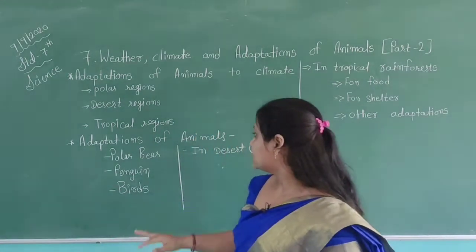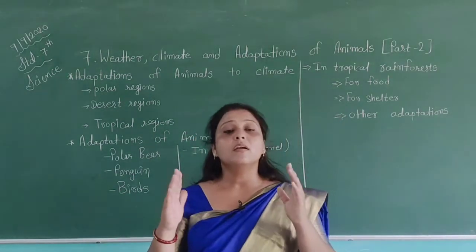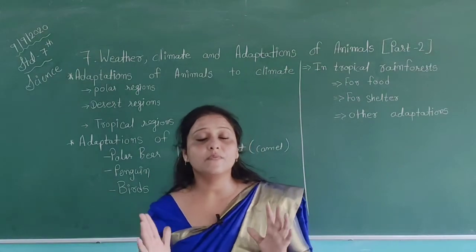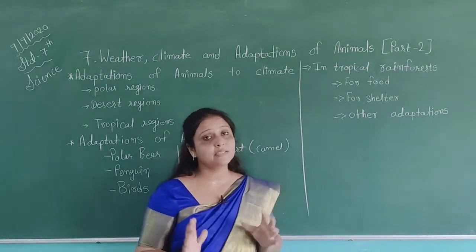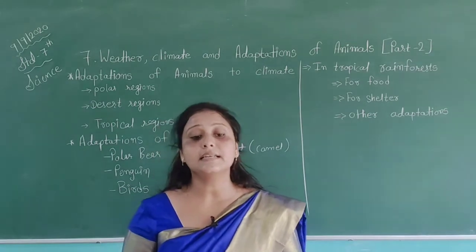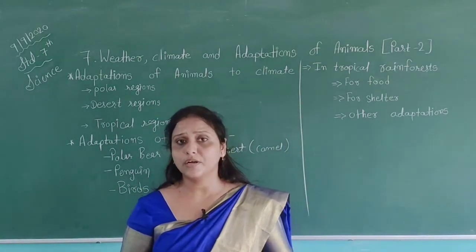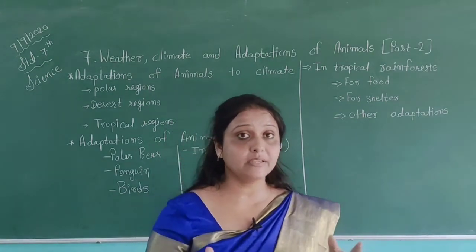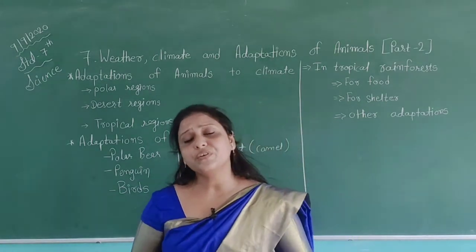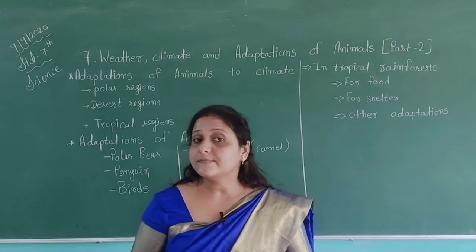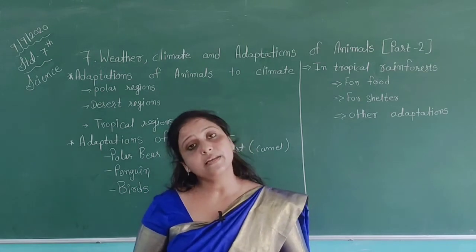Then adaptations in deserts. A camel. The most famous animal we can see in the desert is the camel. In your previous class, you have also learned about the adaptations of the camel. Camels have different types of features on their body. Using these features, they can easily survive in desert areas.